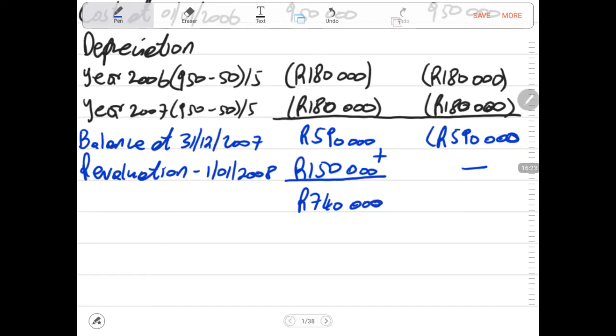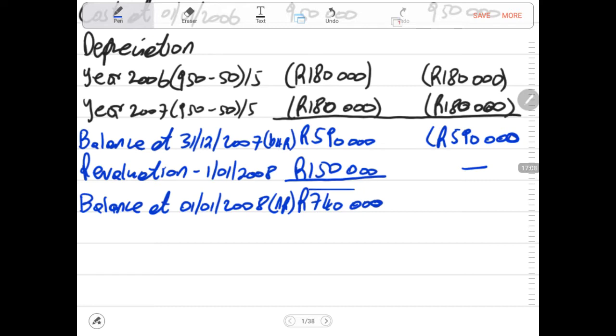Now this revaluation brings us to a balance, and the balance is at 1st of January 2008. Then please say there after revaluation. Then here you can say before revaluation. Please provide space for yourself there. It's very important, a more detailed explanation for your answer and for the satisfaction of the examiner, so that you can show that you really understand this easy topic.